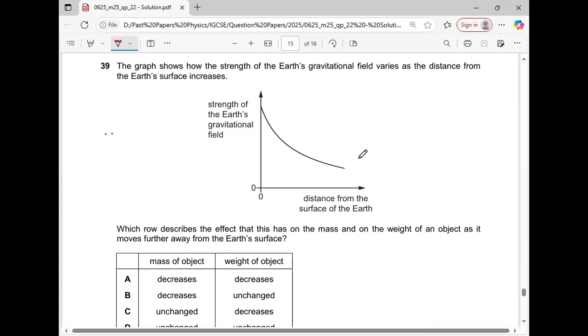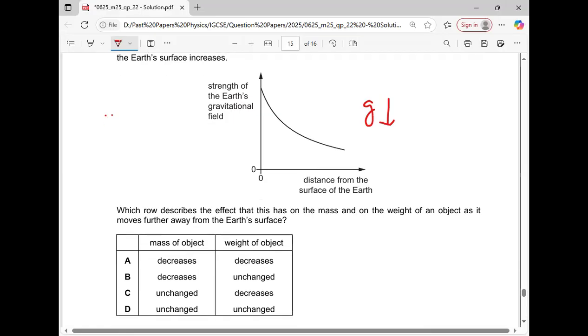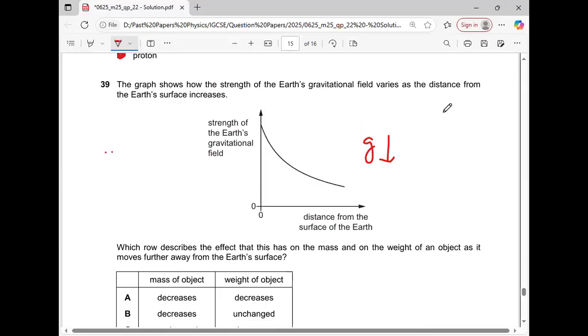So as distance increases, gravitational field strength decreases. It is due to the decrease in the value of g. But there is no change in the mass because mass is not affected by the value of g. Weight is always affected by the value of g.